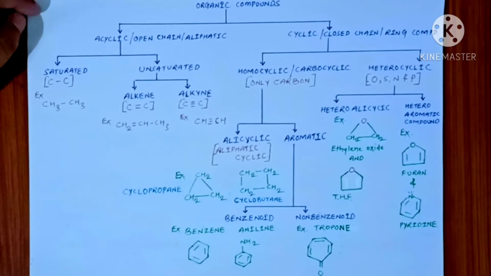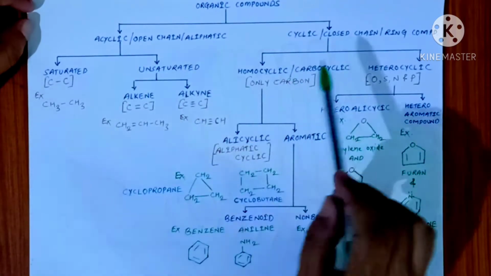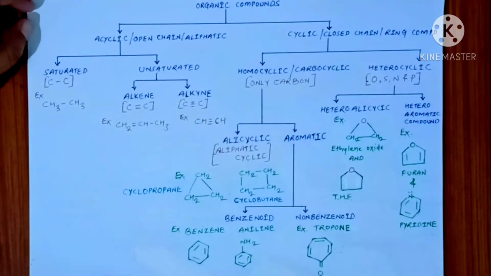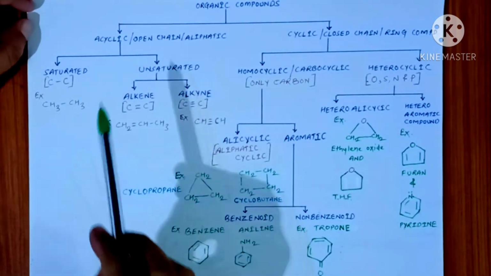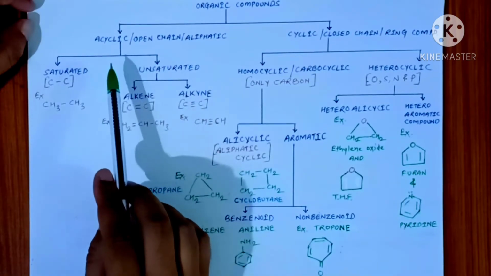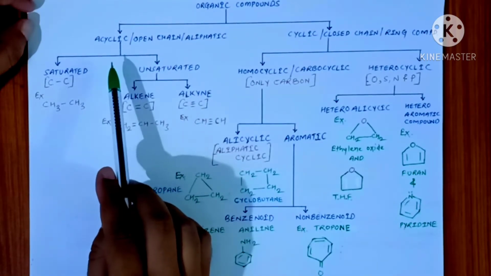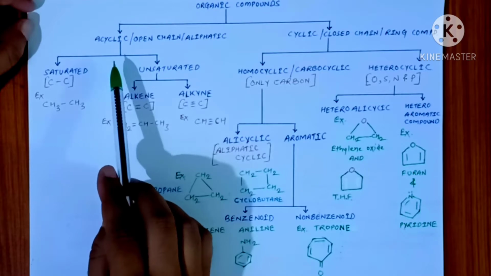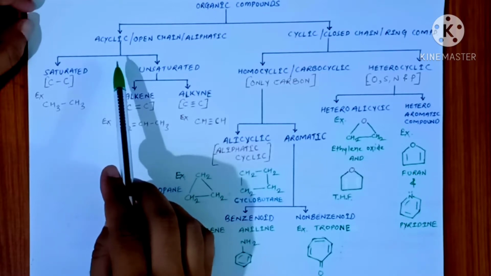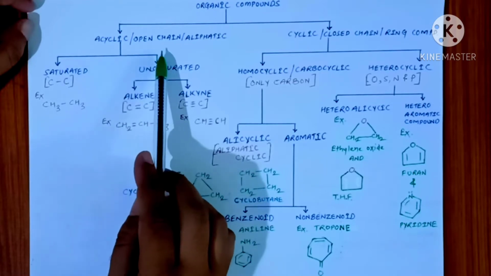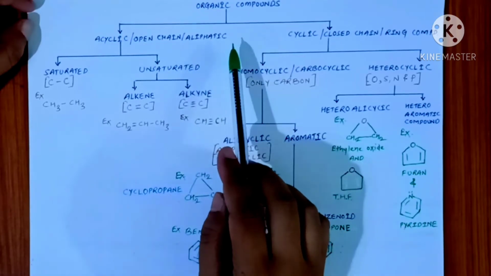Today in this session we will discuss the classification of organic compounds. Organic compounds are broadly divided into two classes, acyclic organic compounds and cyclic organic compounds. The acyclic compounds are those compounds which do not have any cyclic nucleus in their structure. That's why they are also called open chain compounds or aliphatic compounds.